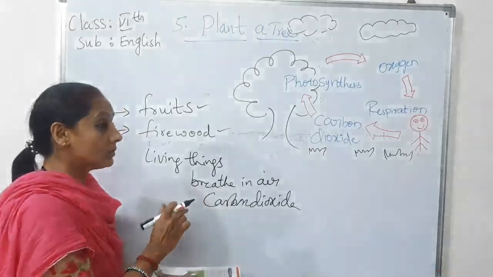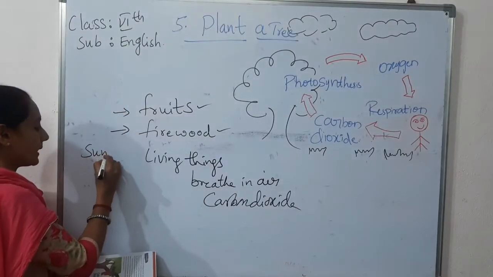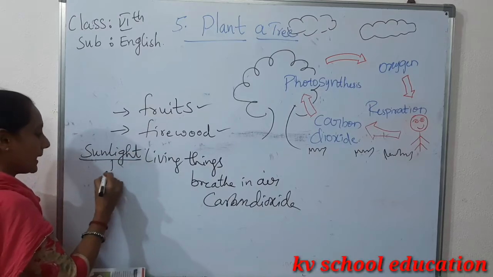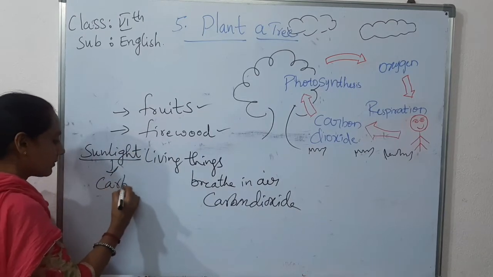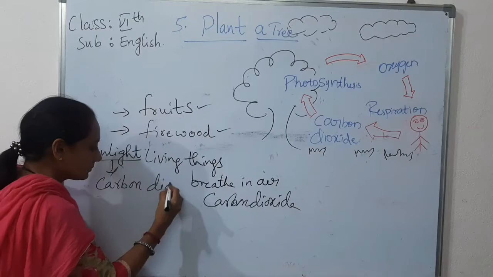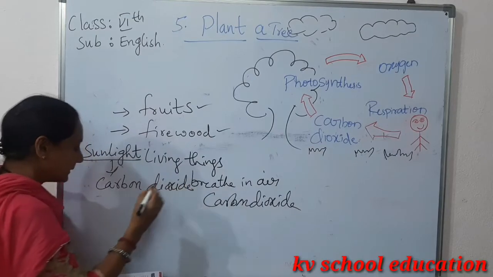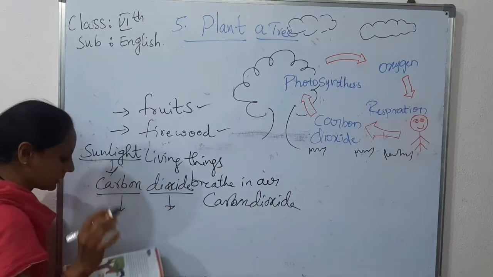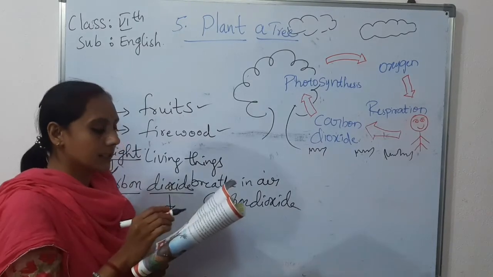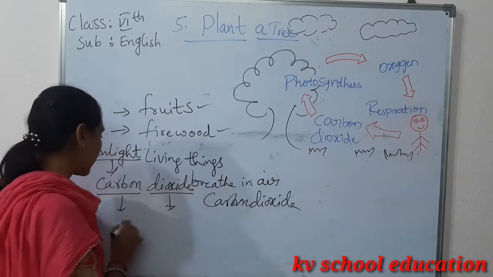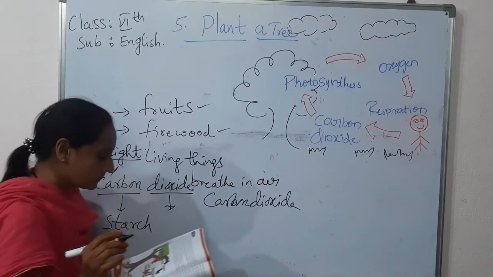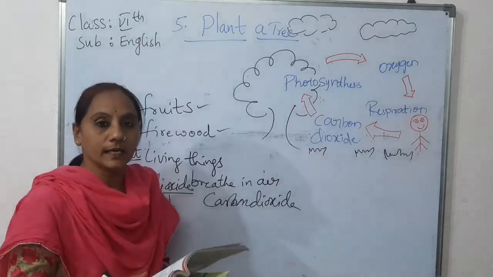Because of sunlight, the carbon dioxide is divided into carbon and oxygen. We use the carbon to make starch and let oxygen out into the air.